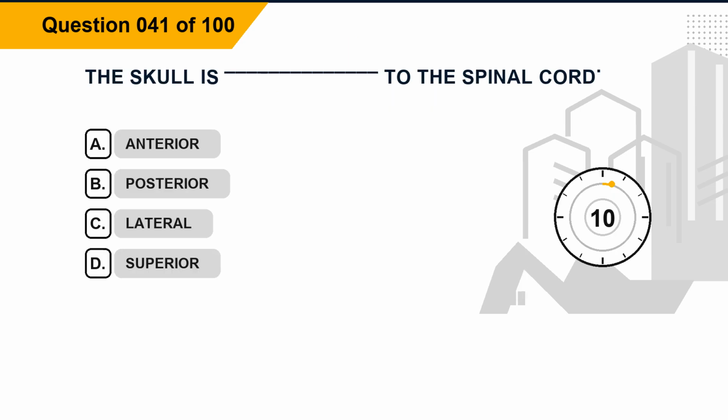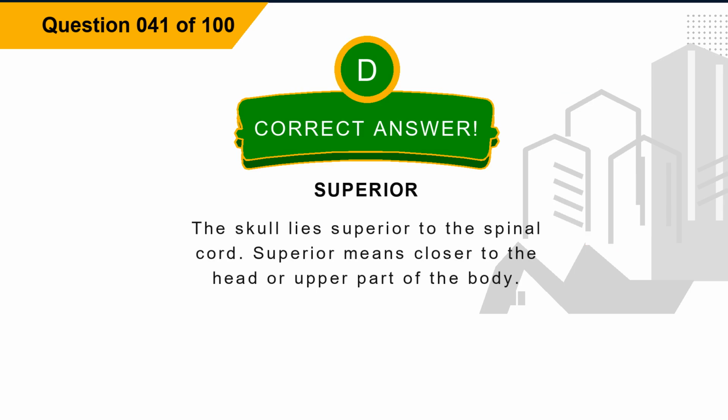Question 41. The skull is blank to the spinal cord. Option A, anterior. Option B, posterior. Option C, lateral. Option D, superior. The correct answer is option D, superior. Explanation. The skull lies superior to the spinal cord. Superior means closer to the head or upper part of the body.